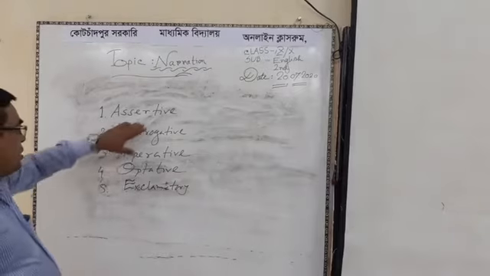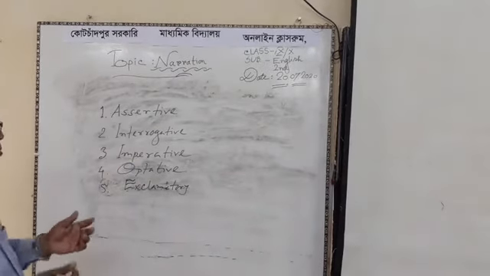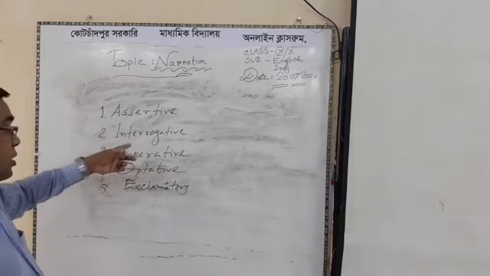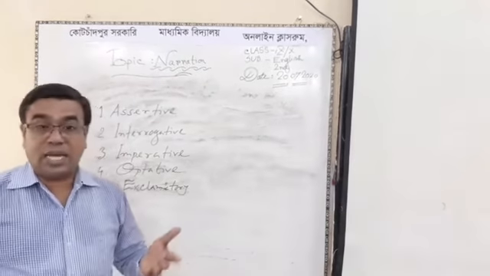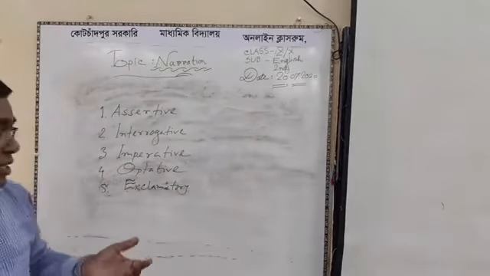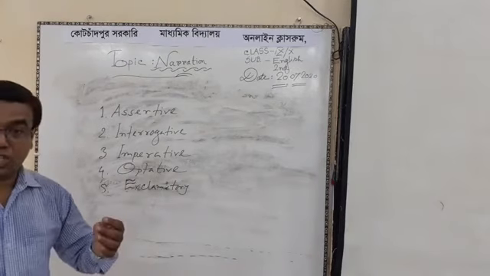So an assertive sentence is normal, some description or something. And interrogative is when the speaker asks any kind of question, and their linkers or conjunctions are different.